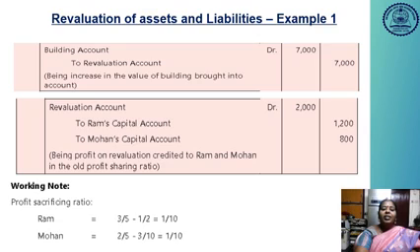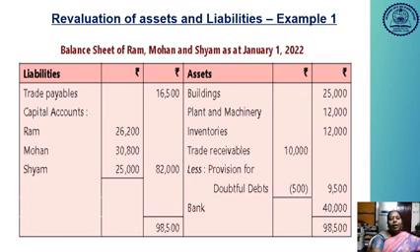Next, the sacrificing ratio: old ratio minus new ratio is considered as the sacrificing ratio. So for Ram, 3 by 5 minus 1 by 2 is equal to 1 by 10, the sacrificing ratio. For Mohan, 2 by 5 minus 3 by 10 is equal to 1 by 10. So that is his sacrificing ratio.